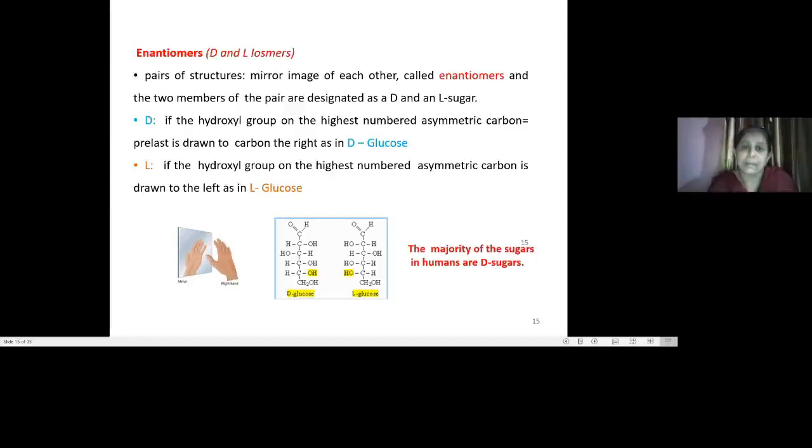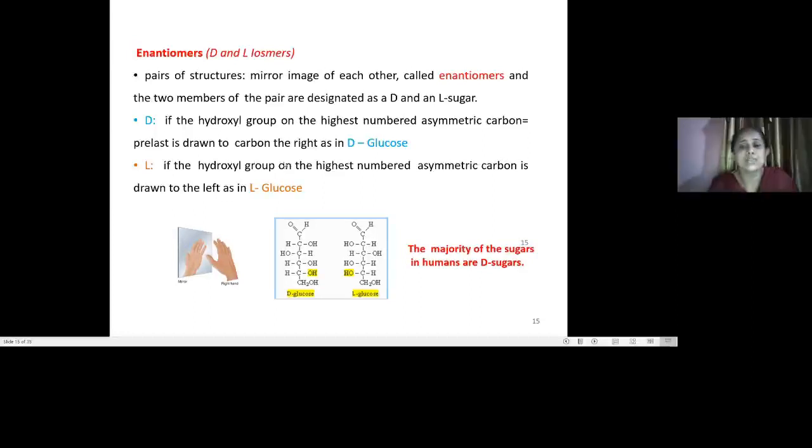Then the next property is enantiomers. Those are the capital D and capital L isomers. See here, it is not a small d or small l. Here, those are the enantiomers of each other. So it is a pair of structures, or you can say mirror images of each other. If you see our hand in the mirror, it might be our right hand, but it is going to be visualized in the mirror like a left hand.